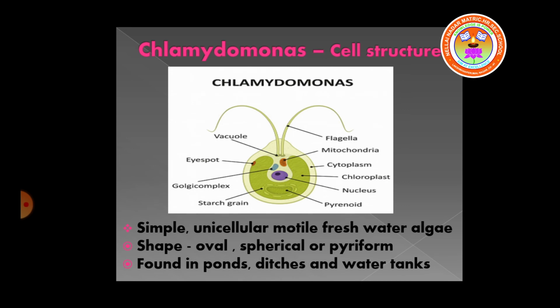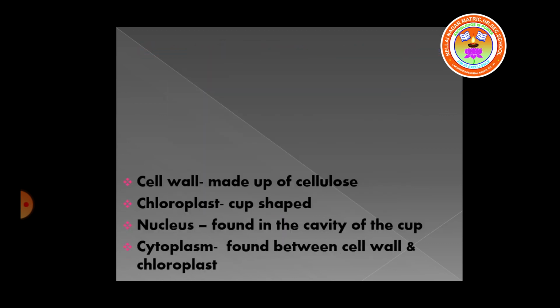Now, we will see the cell structure of Chlamydomonas. They are simple unicellular, motile, freshwater forms. They are oval in shape or sometimes spherical or pyriform. They are found in ponds, ditches and water tanks.